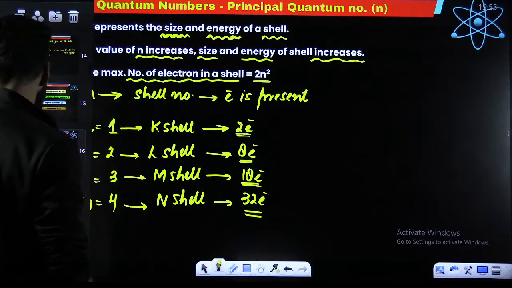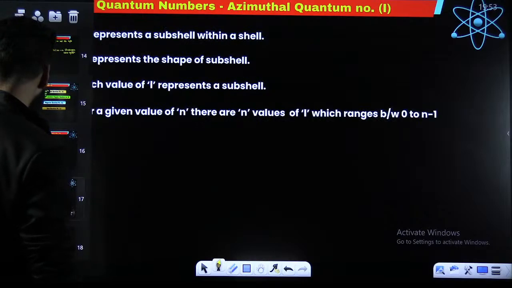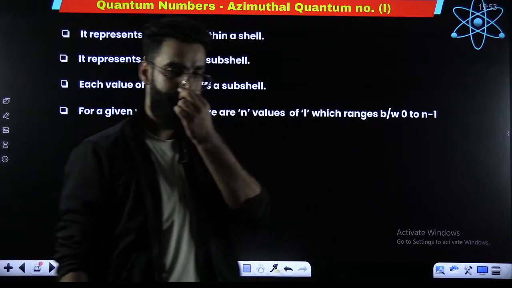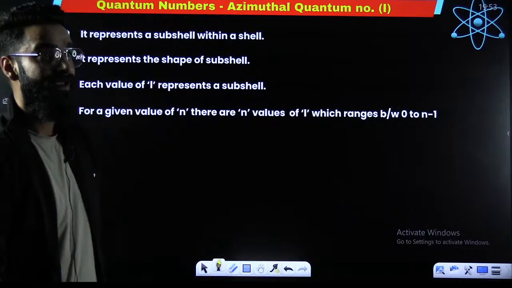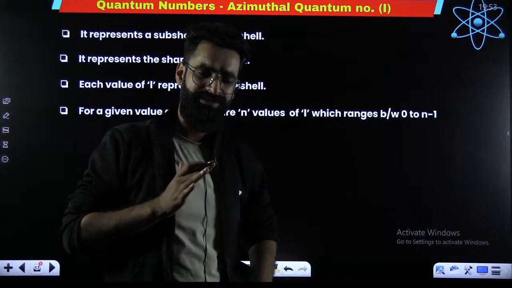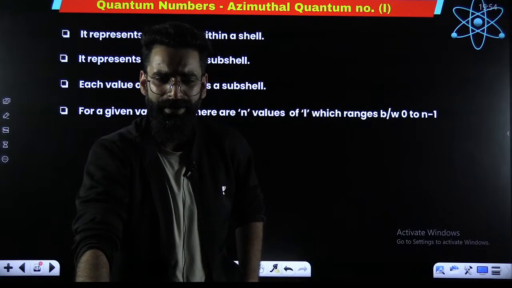What is that? That is the azimuthal quantum number. This is somewhat important, right? My dear students, I told you shells consist of subshells. Subshells consist of orbitals. And electrons at the end are present in the orbitals. That's what we say, right?